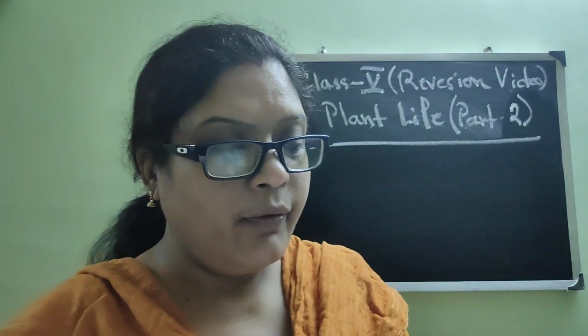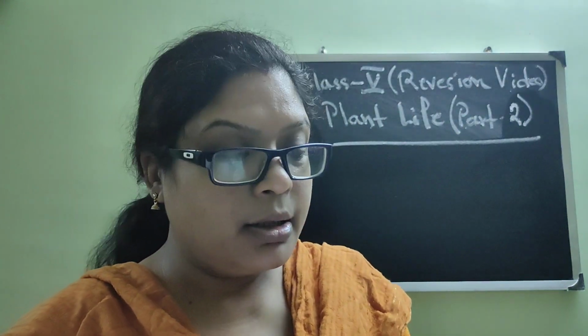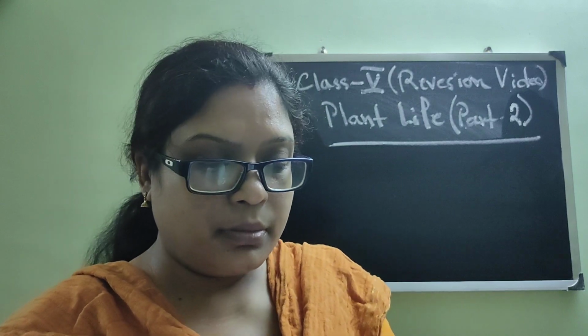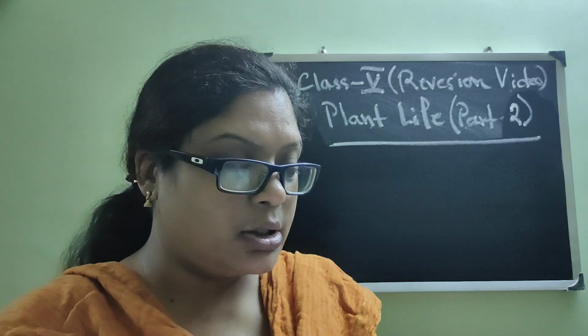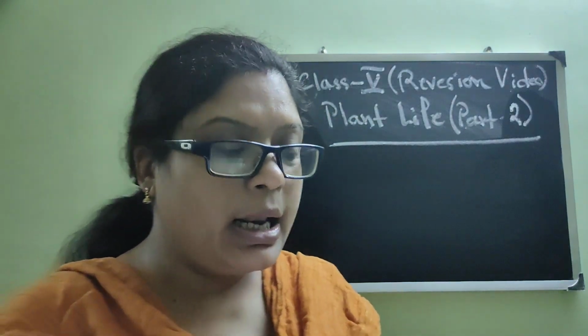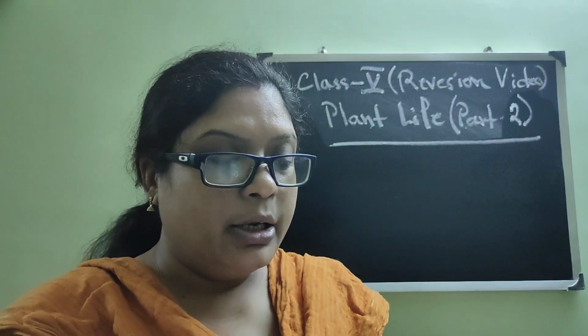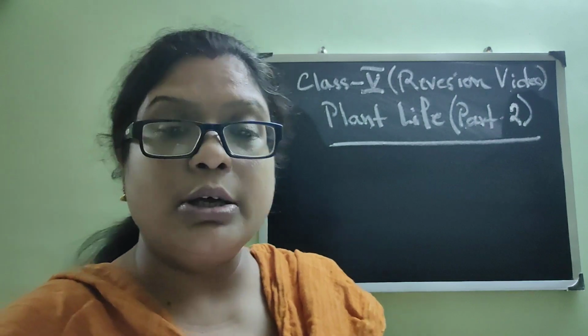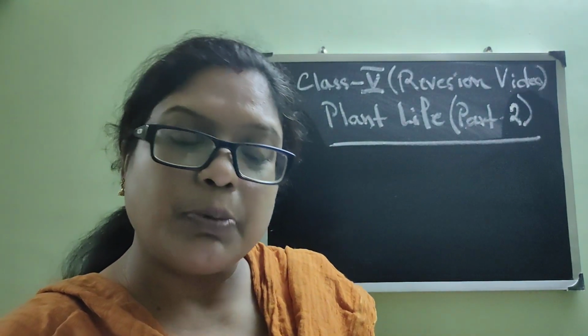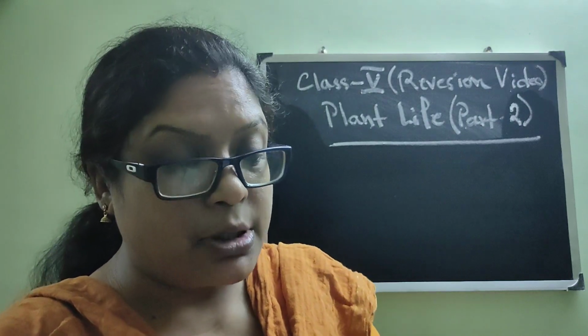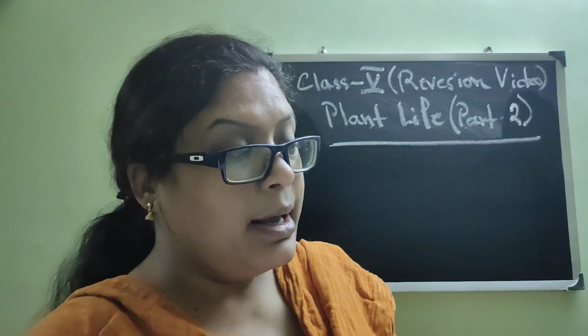Good evening, class 5. We were revising the chapter Plant Life, and we are at the end of this revision chapter. And today, in the last day, we have discussed the different body parts of a plant from where new plants can grow, the process of germination, the structure of seed, and what is dispersal, and what are the different types of dispersal along with their example.